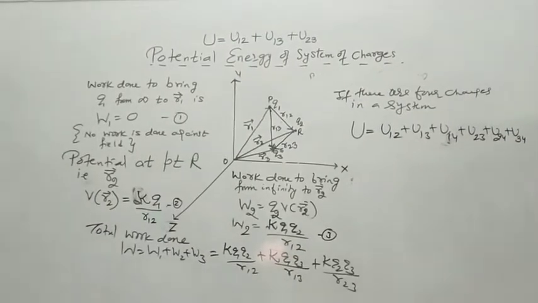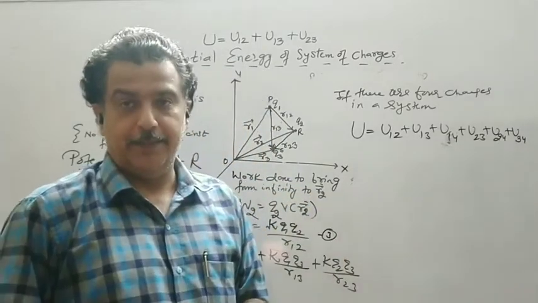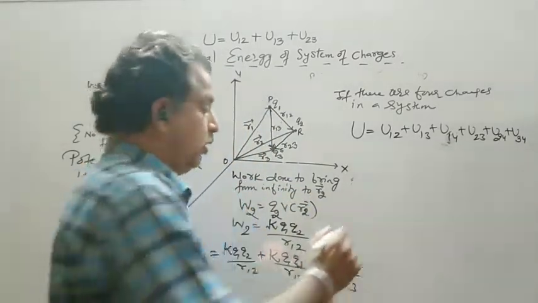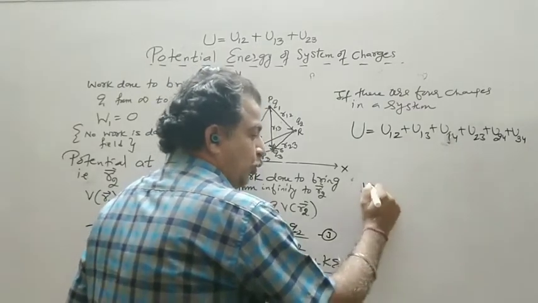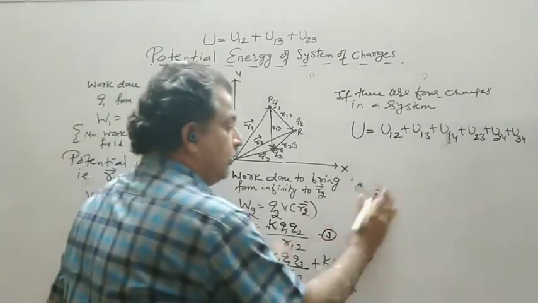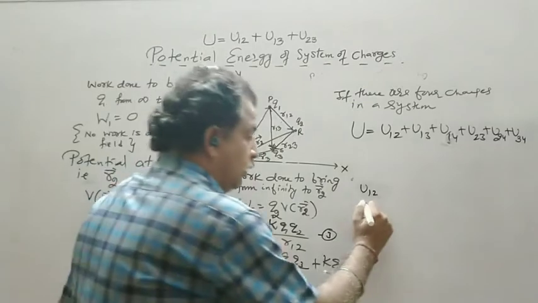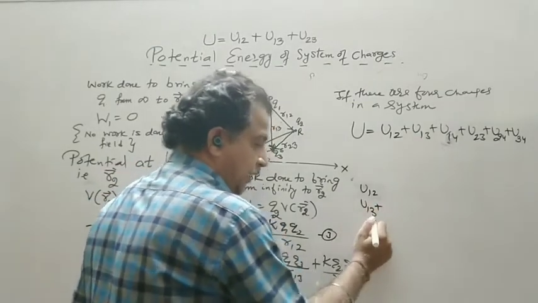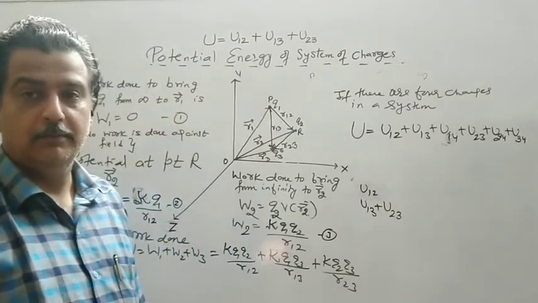Now if you are unable to write this directly, bring the first charge, work done 0. Bring the second, then U12 comes into the system. Step by step, then I say bring the third charge, so 1 3: 3 came against 1, and 3 2: 3 came against 2.